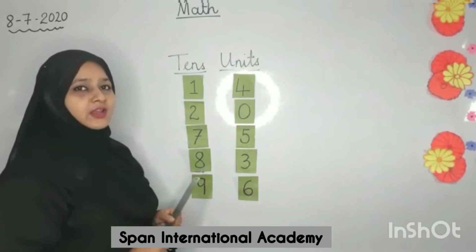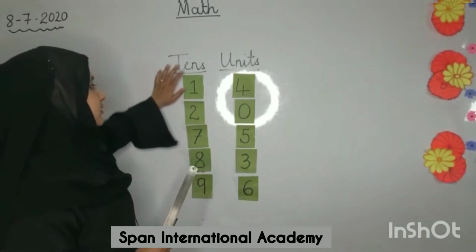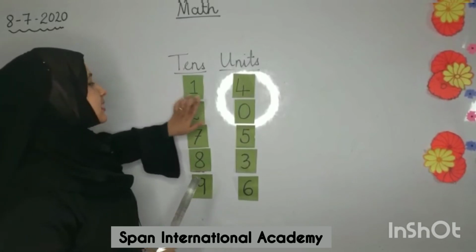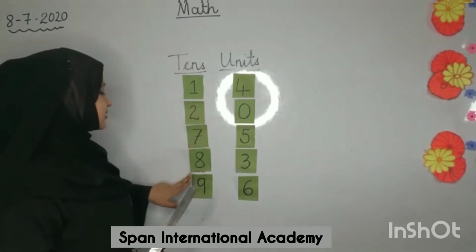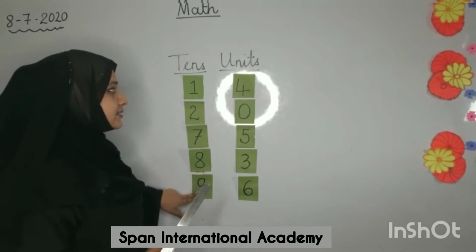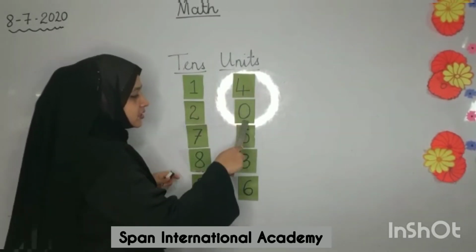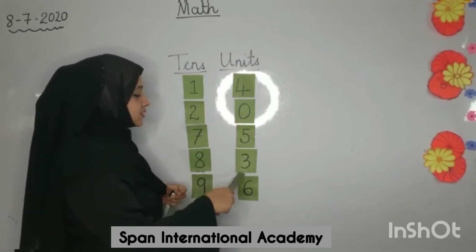So my children, you'll know how we will read it. The numbers which are under tens, we read as 1 tens, 2 tens, 7 tens, 8 tens and 9 tens. Then in the units, we read 4 units, 0 units, 5 units, 3 units.